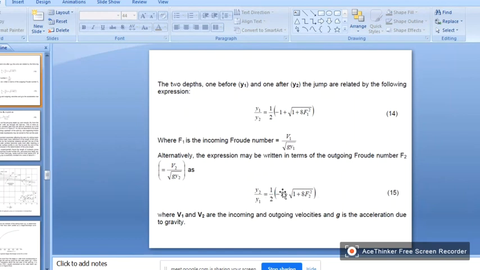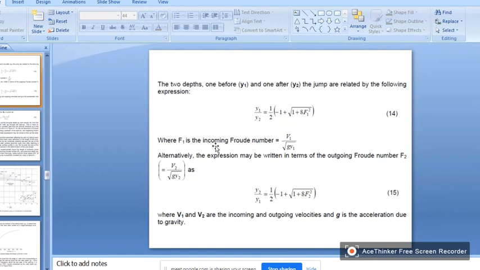Y1 we know, that is the pre-jump depth. Or otherwise you can use this equation. Y1 we know, pre-jump depth. Y2 we want to calculate. What is the post-jump depth? F1 can also be calculated.